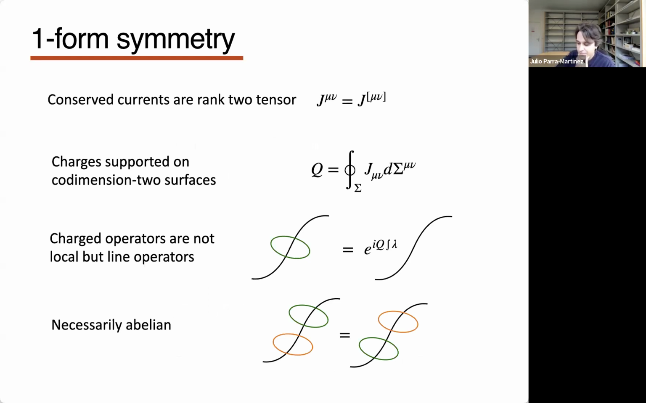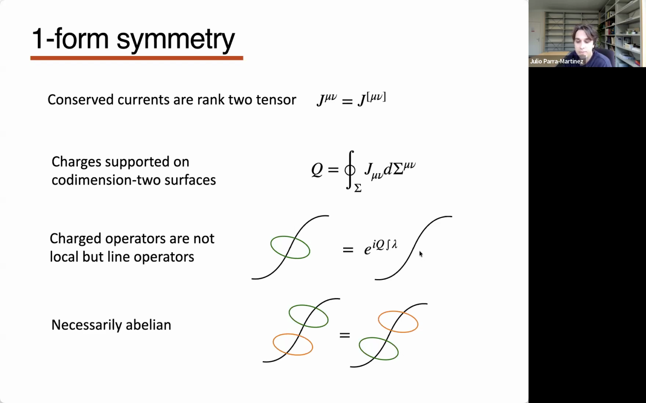Okay, so for photons, let me review this notion of a one-form symmetry. Continuous one-form symmetries. Now, instead of having a one index current, we have a conserved current which is a rank 2 tensor, which is antisymmetric. Because of that, they're supported on codimension 2 surfaces. So I need to integrate these over a codimension 2 surface, and the charge operators then are not local operators, but line operators. So I need to wrap this surface around the line.